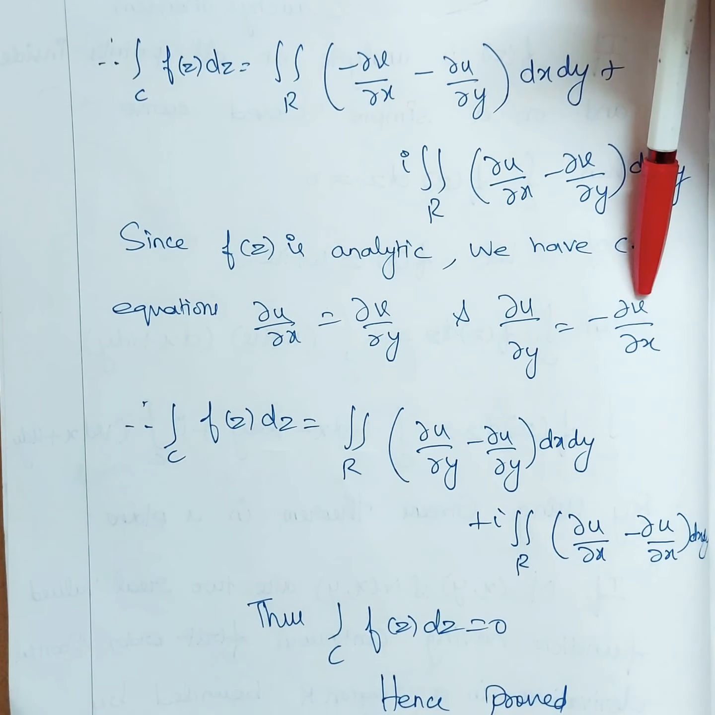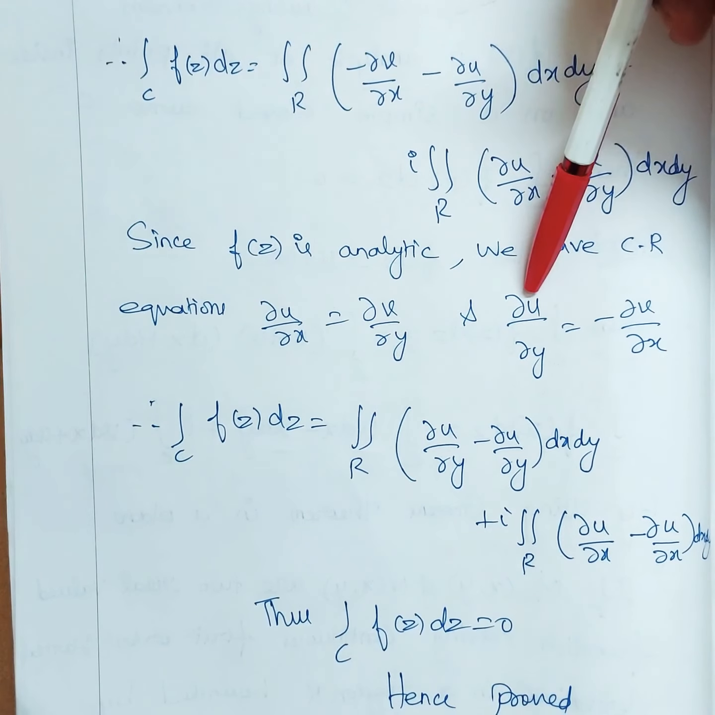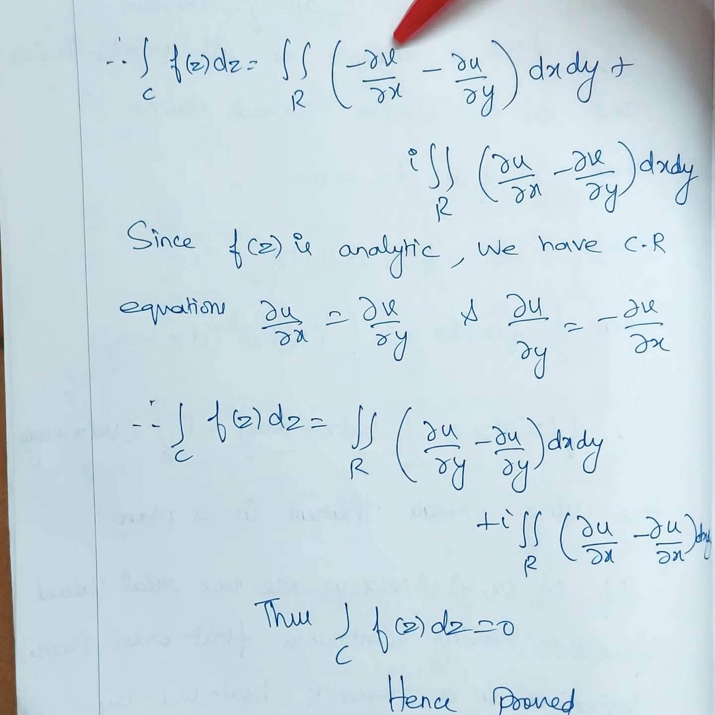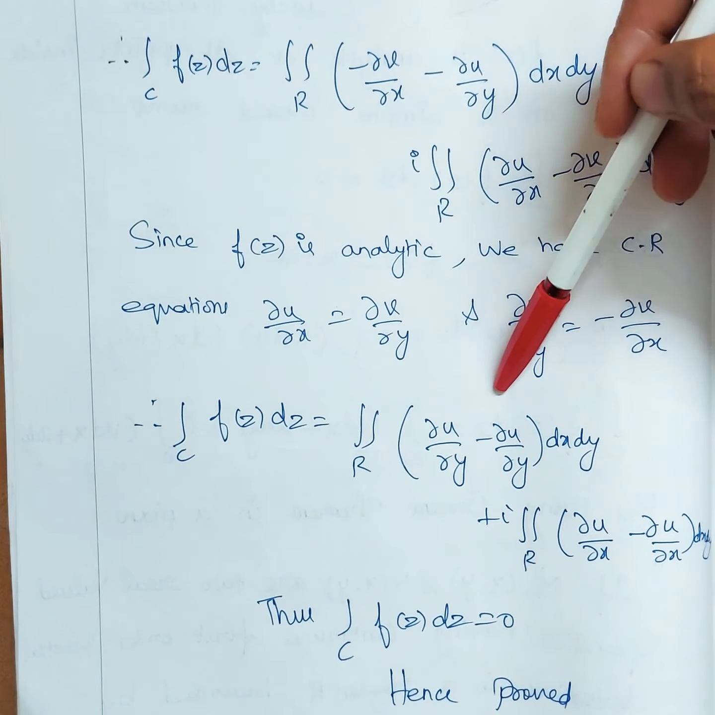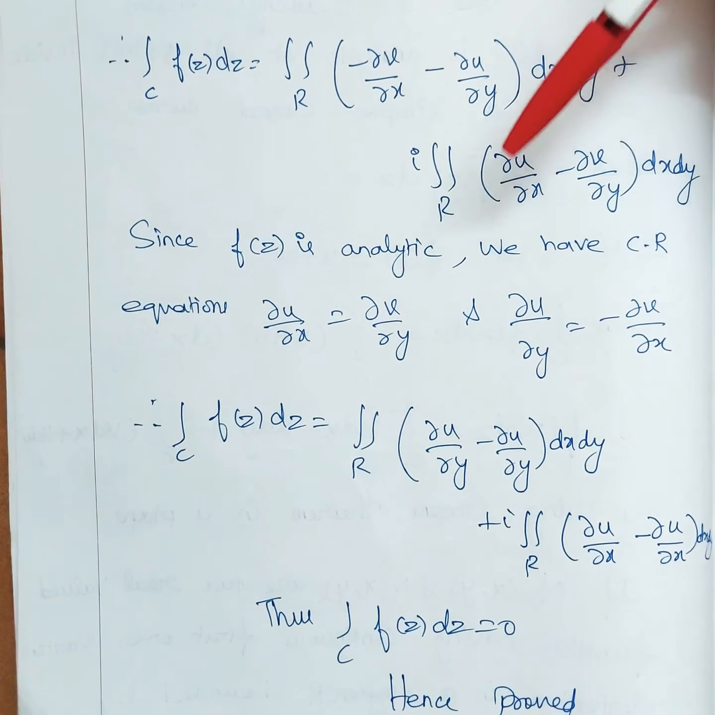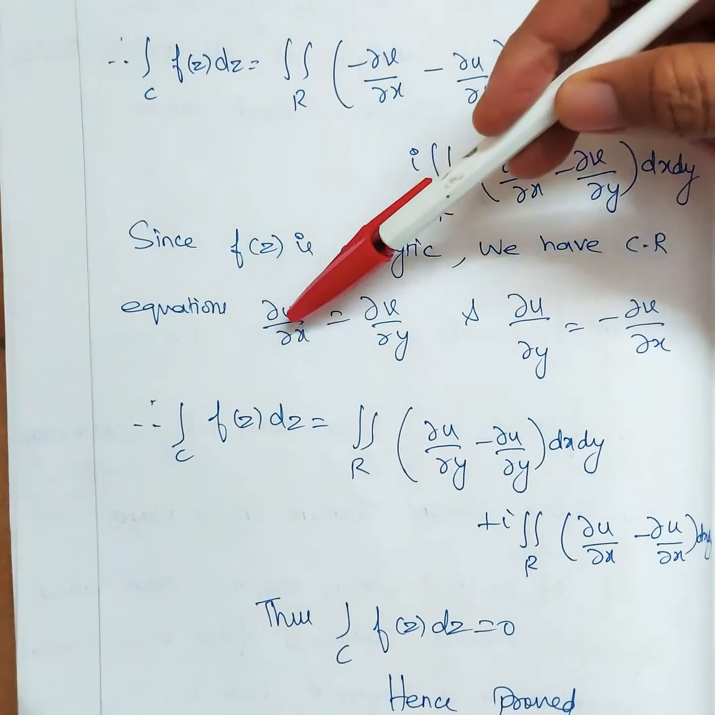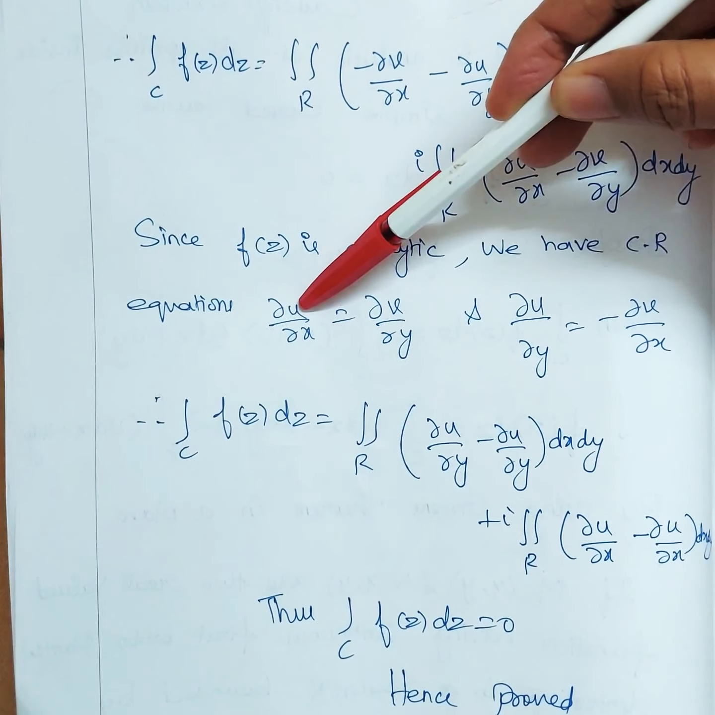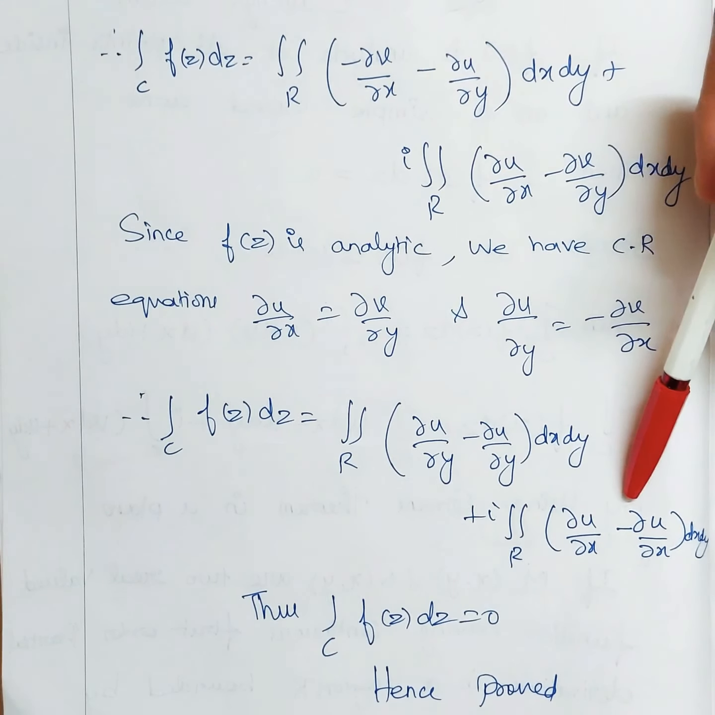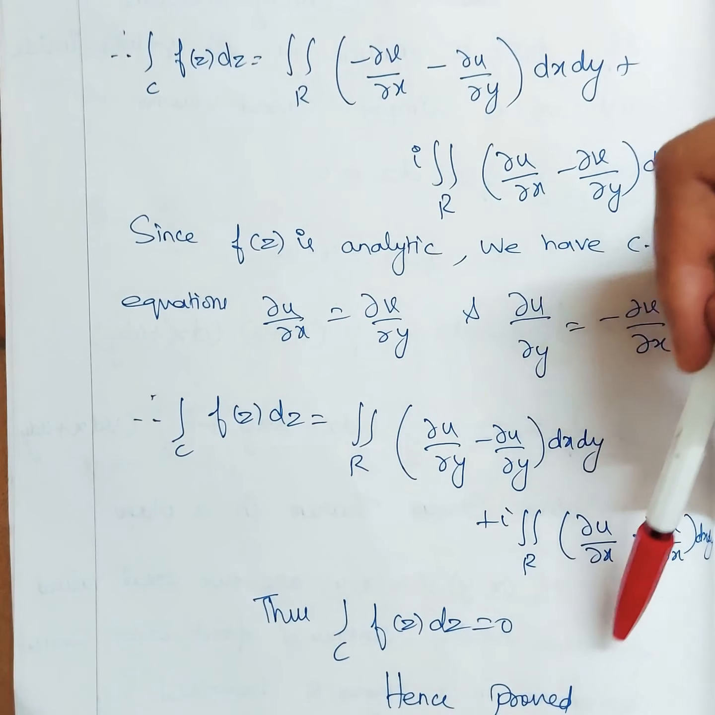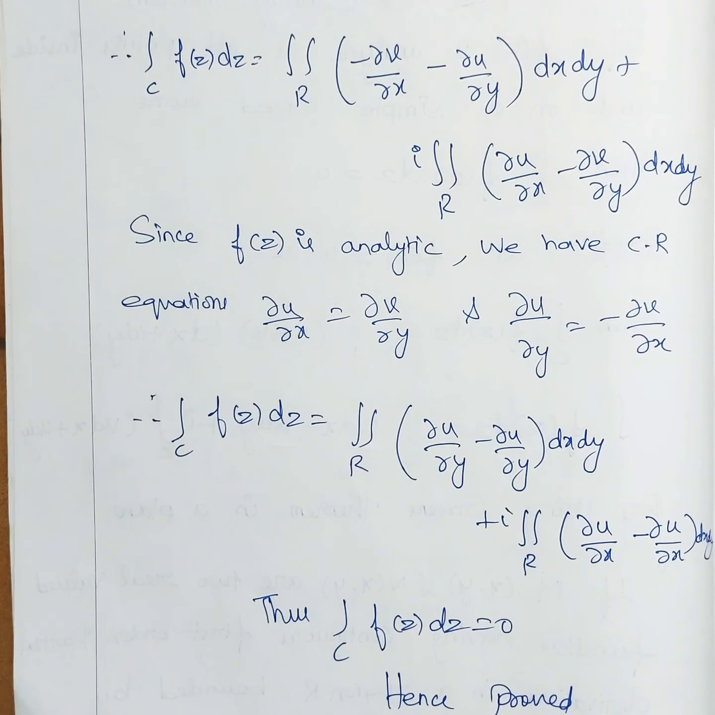So we are just going to substitute. For example, in the place of minus del v by del x, I am going to substitute del u by del y. If I substitute del u by del y here, what will I get? del u by del y minus del u by del y. That is what I have substituted here. First value will become 0. Second one, you can keep any one value. Del u by del x, you keep that as it is. Del v by del y, you replace again by this function, del u by del x. So what you will get? del u by del x minus del u by del x. So automatically the integral over C f of z dz is equal to 0. So this is the proof for Cauchy's theorem.